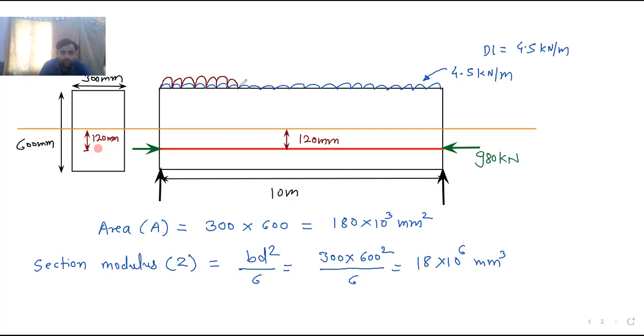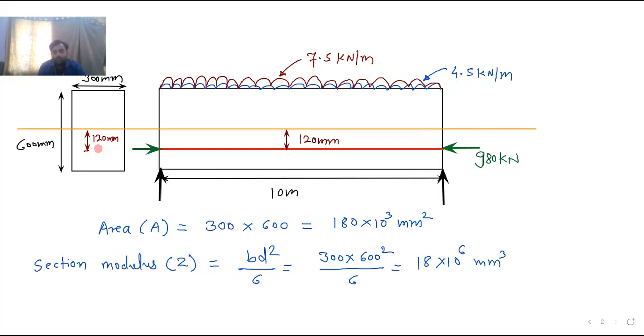I will try to draw it in a similar way. This is the live load. This is also acting, and this live load is 7.5 kilonewton per meter. Live load is 7.5 kilonewton per meter. Now we will calculate the moment due to dead load and moment due to live load.